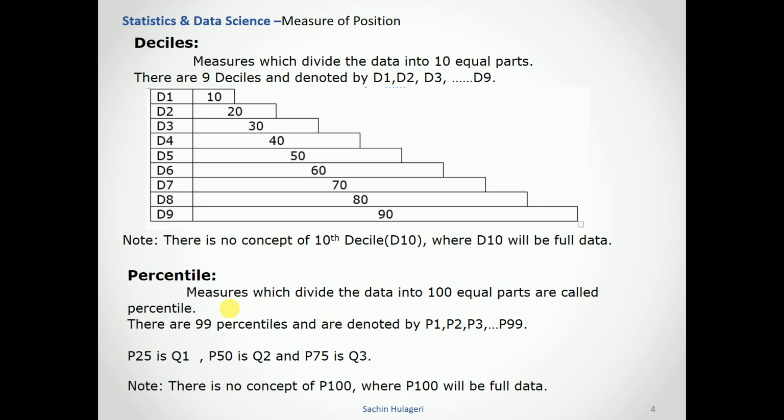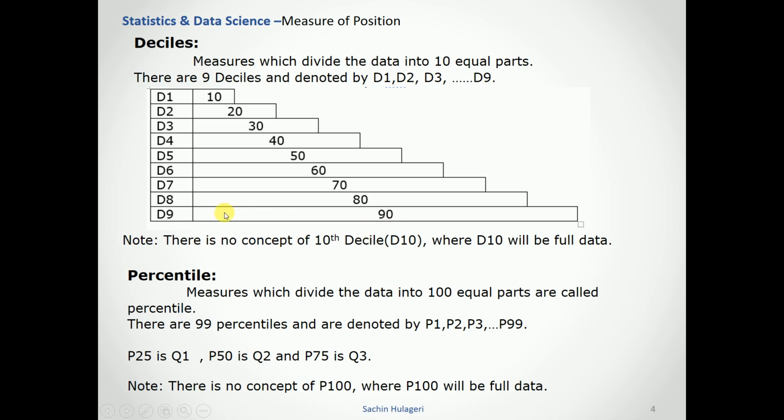In the same way that quartiles divide the whole data into 4 parts, we have deciles. As the name suggests, deciles divide the whole data into 10 equal parts. Here D1 represents 10% of the data, D2 represents 20% of the data, and so on, and D9 represents 90% of the data.